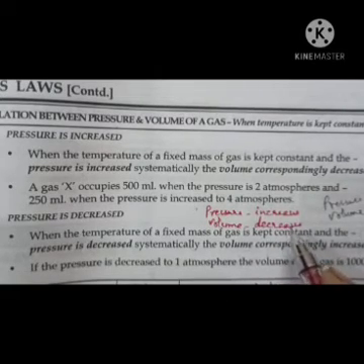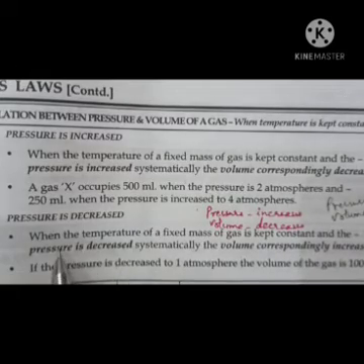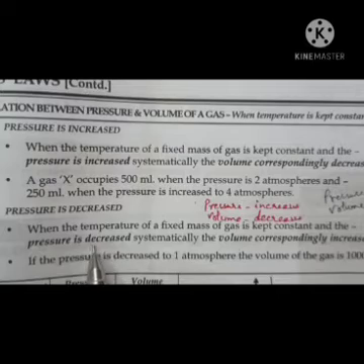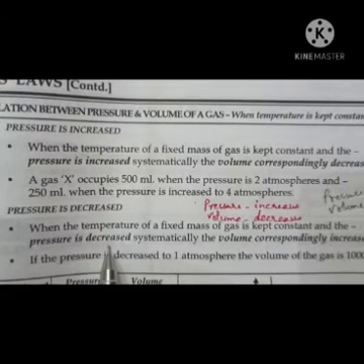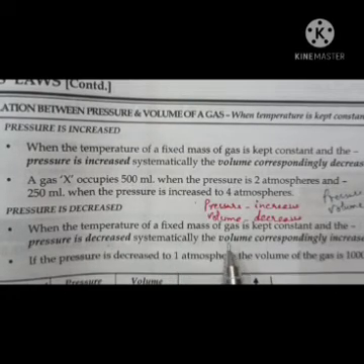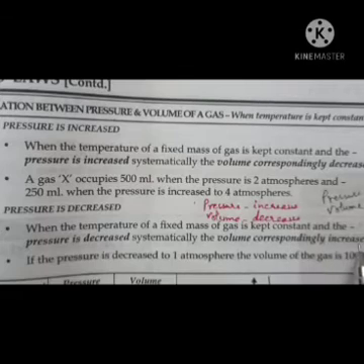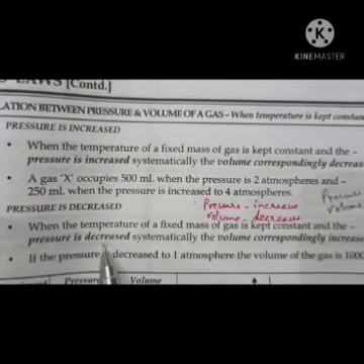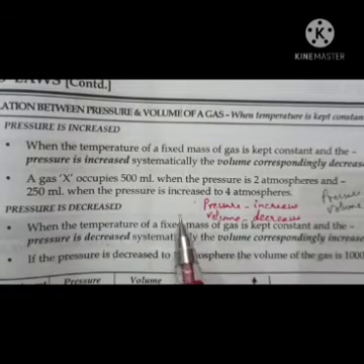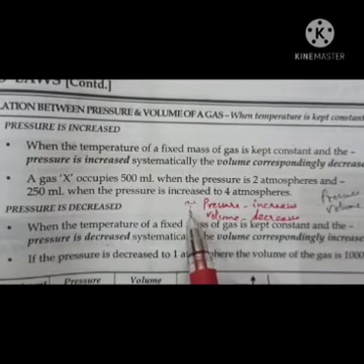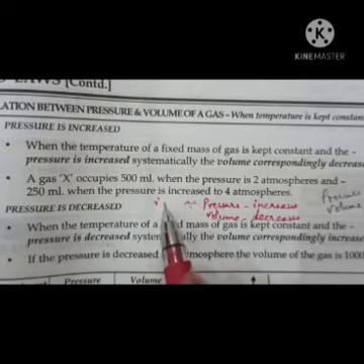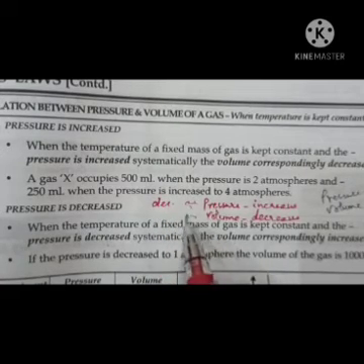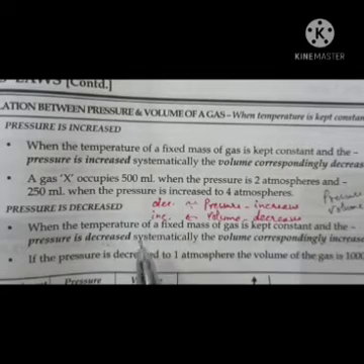Understood? Now next, when the temperature of a fixed mass of a gas is kept constant and the pressure is decreased, then the volume correspondingly increases. It means when pressure decreases, volume increases.